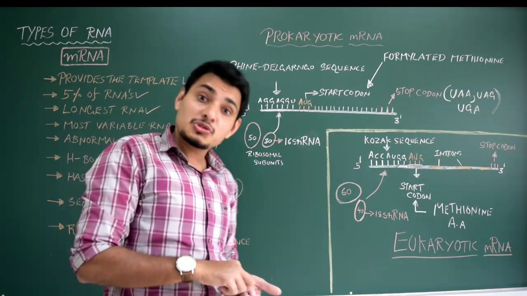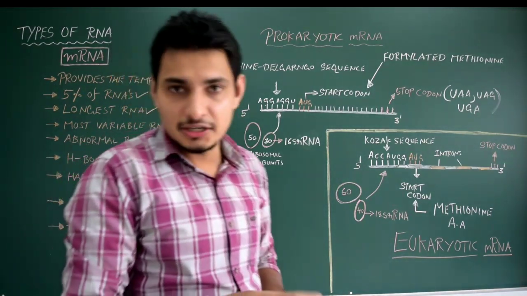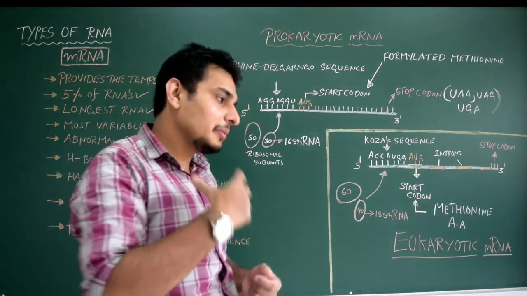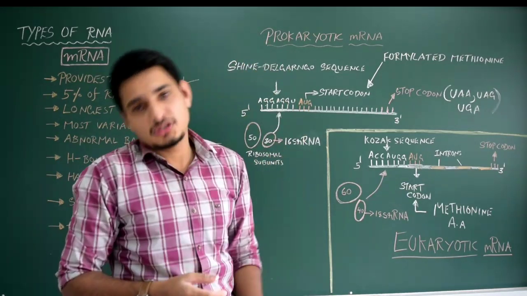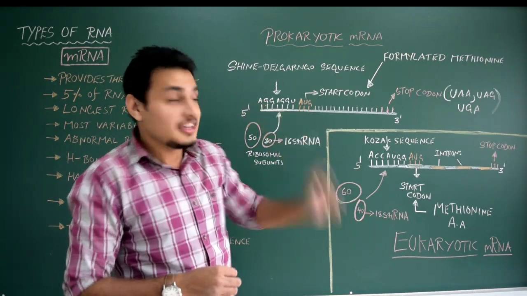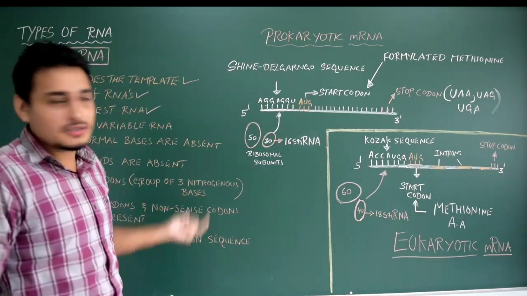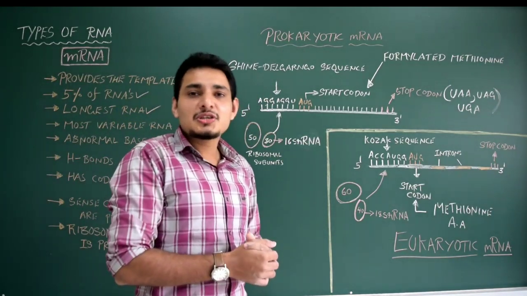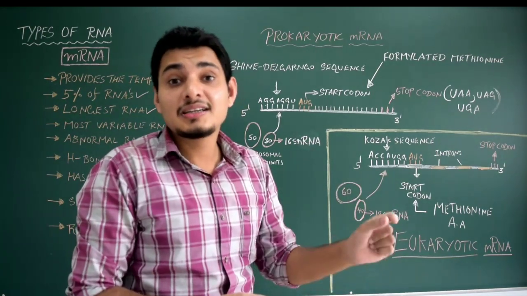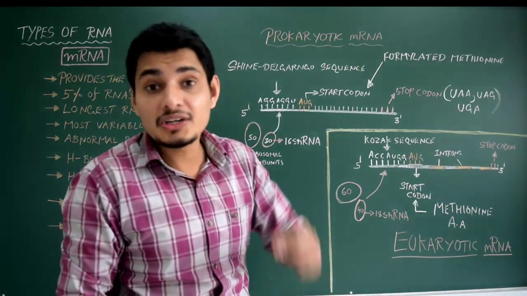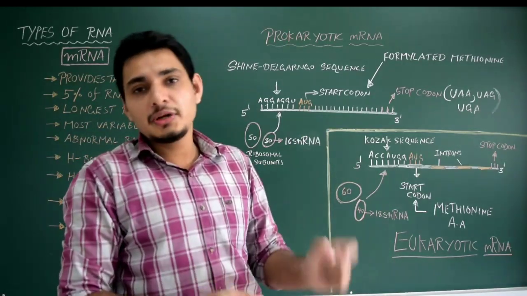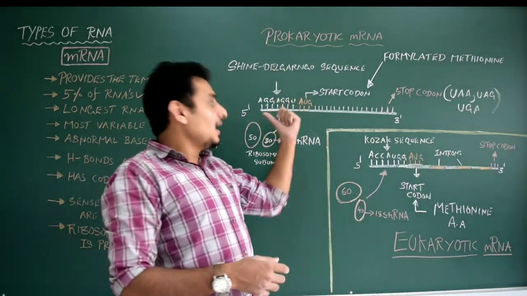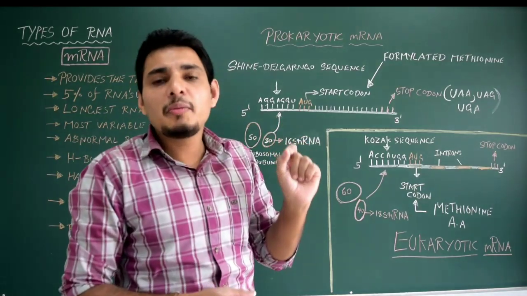Yes, it is the most variable RNA. It is not constant. If you look into rRNA or maybe tRNA, whatever ribonucleotides they have, it is constant. Now, why is it the most variable? Because whatever mRNA is now synthesized comes from the template DNA. We don't know what sequence is present on a particular template DNA. So, based on the information, the mRNA produced will have that particular complementary ribonucleotide sequence.